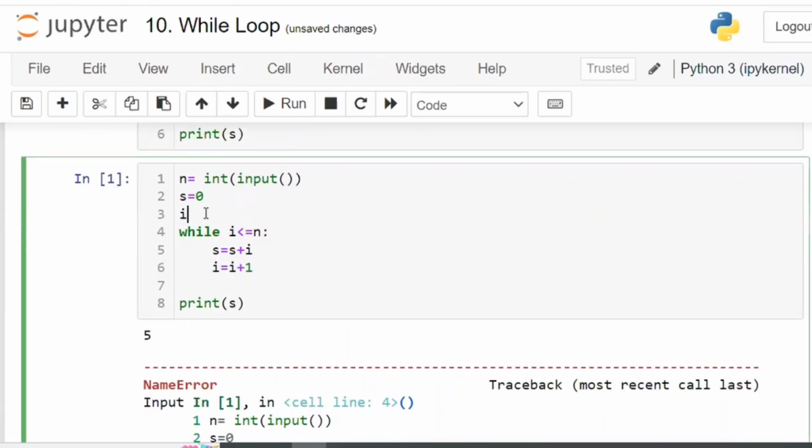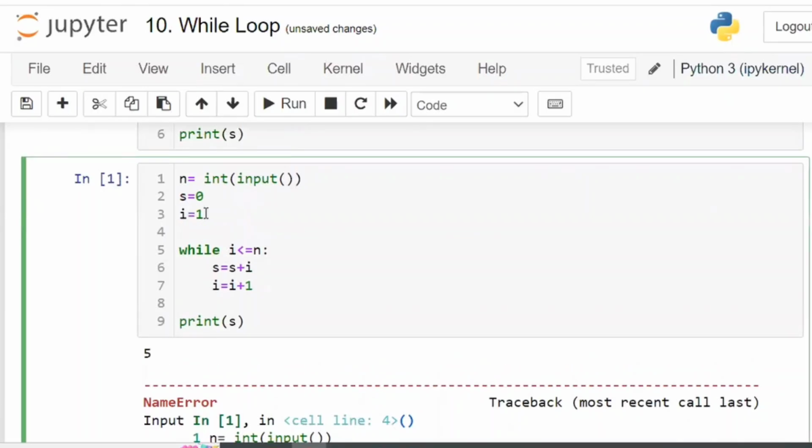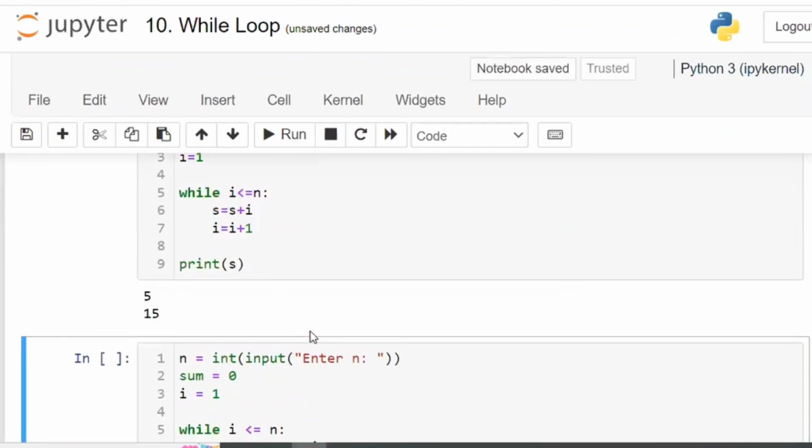You have to start somewhere. So somewhere, that is i is equal to 1. And you have to increment. These are the two lines which you have to do every time. One is initialization, one is with respect to incrementing. Increment or decrement, whatever it is. So now it is going to be executed. If you write 5, it will print 15.